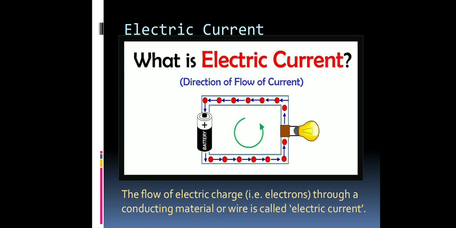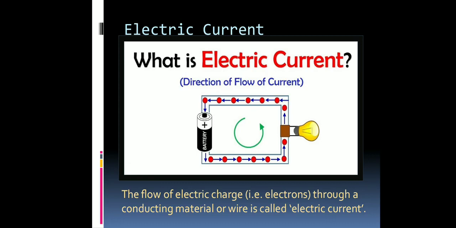So when all these electrons start moving, we can recognize that the electrons or the charged particles started flowing, okay. We will discuss what charged particles are, but for now understand that these red dots are electrons. Whenever you provide a voltage source, that means a battery, what will happen?